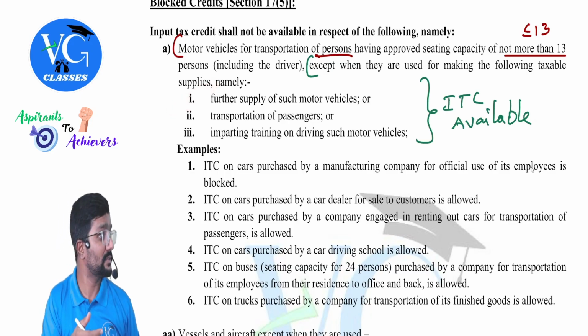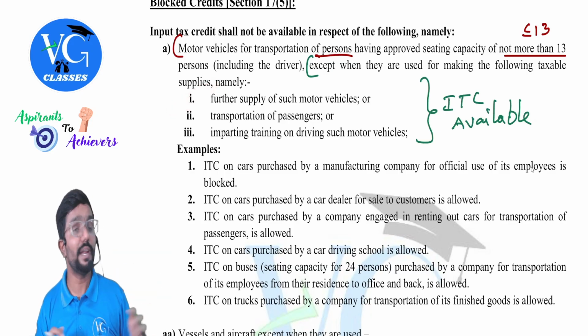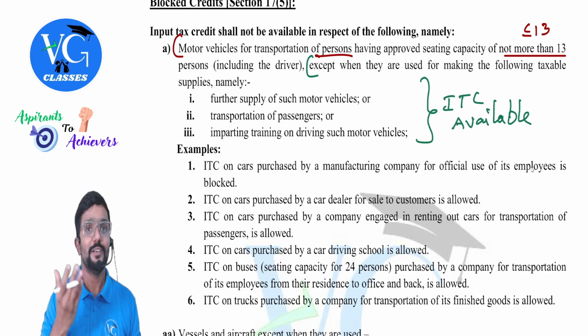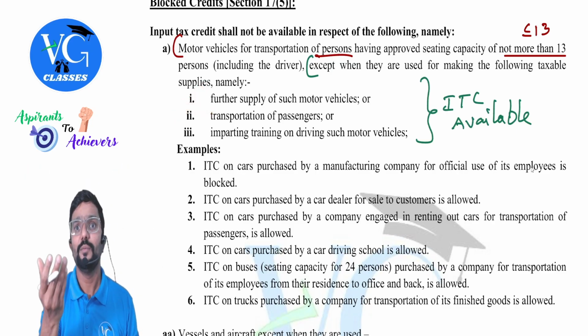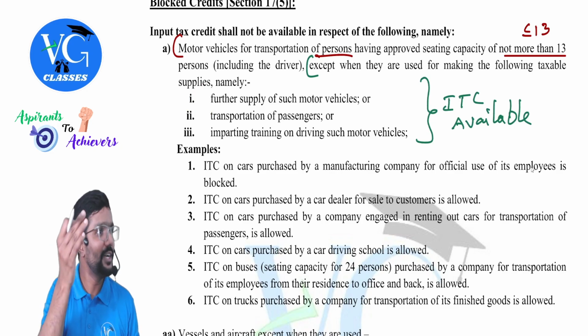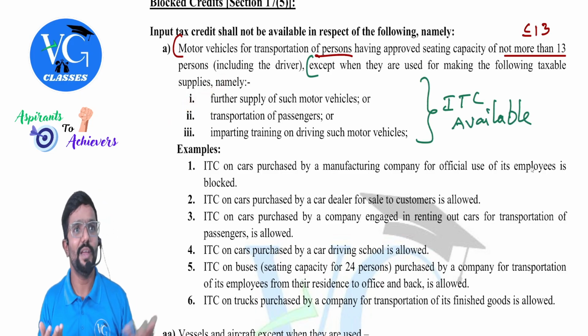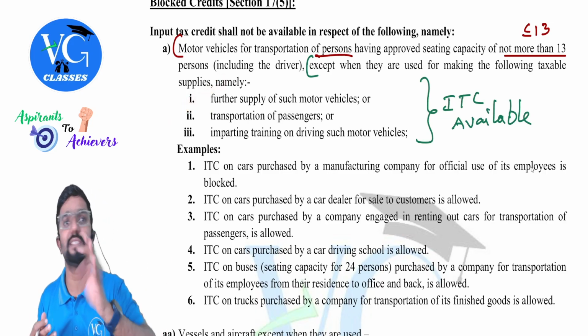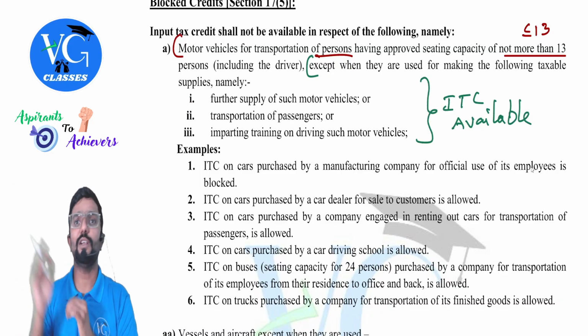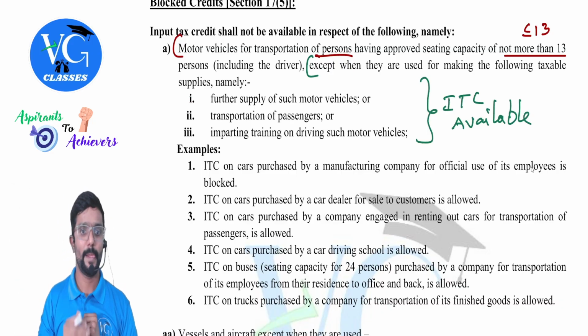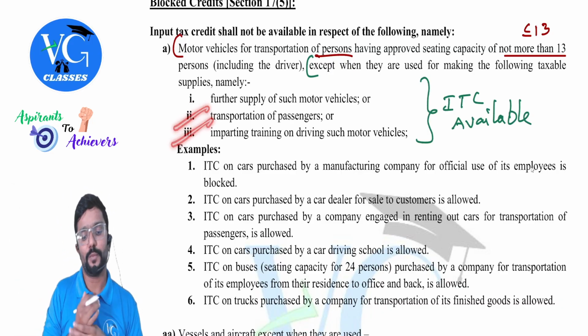And obviously, this will not come. Don't do this kind of business. Sir, I took a car on rent and sold it. That cannot come. Correct? Because you are not the owner. Understood? Even though they have told if it is used for the following purpose, credit is available, obviously you cannot do this. Why? When you have taken it on rent, only the right is given, not title. Can you sell the title to someone? No, guys. But it can be used for the following two purposes.